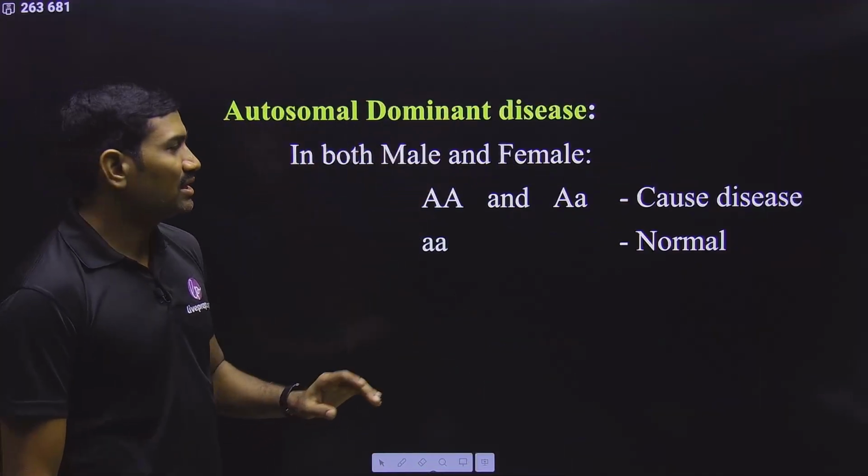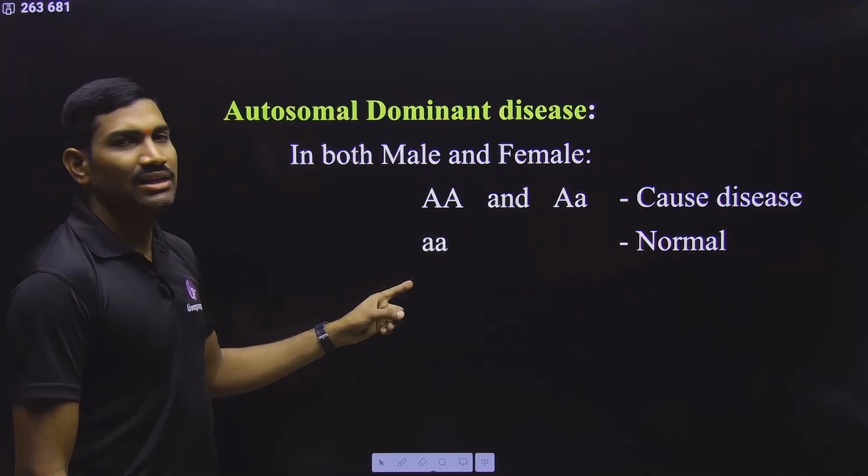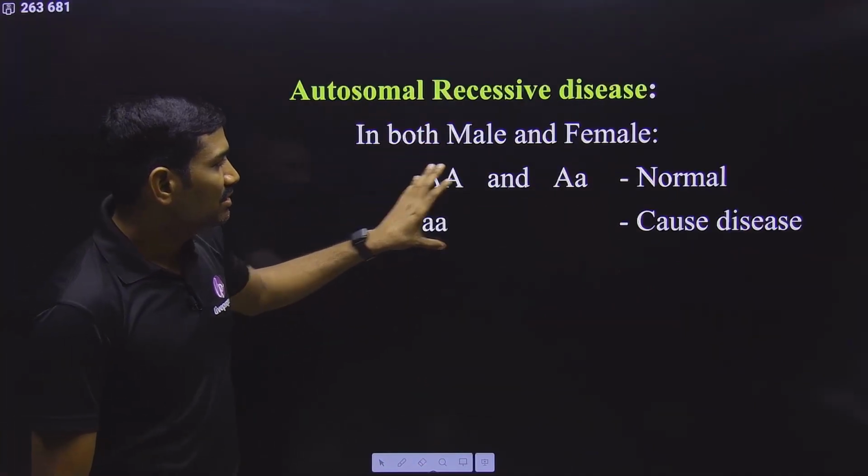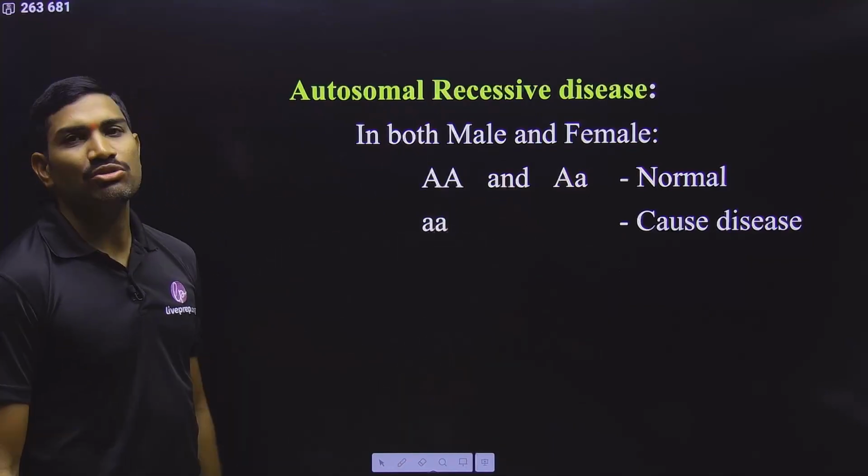For the autosomal dominant disorders, this is the condition that we are taking. Based on this, we need to solve this particular pedigree. For the autosomal recessive, this is the condition. Based on this, we need to solve the pedigree.